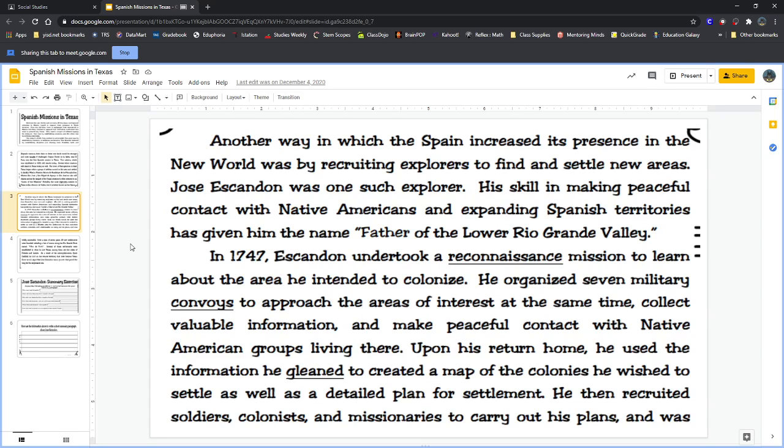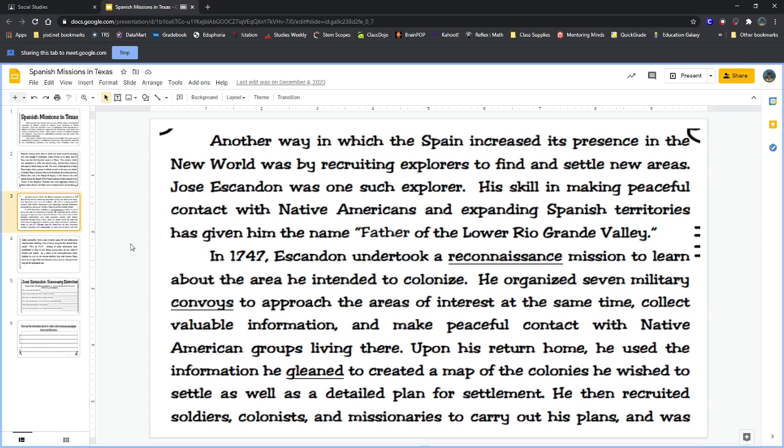In 1747, Escandon undertook a reconnaissance mission. So that meant he went, I guess the one way to think about it is almost like a spy. Like he went to go see what was going on and get information. That's what reconnaissance means. So he went on a reconnaissance mission to learn about the area he intended to colonize. He organized 7 military convoys to approach the areas of interest at the same time, collect valuable information, and make peaceful contact with Native American groups living there.